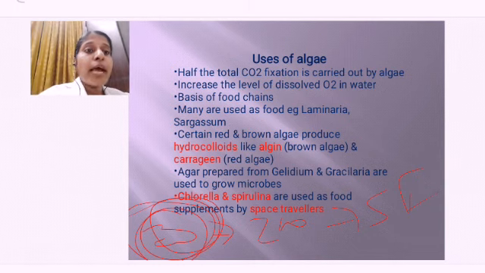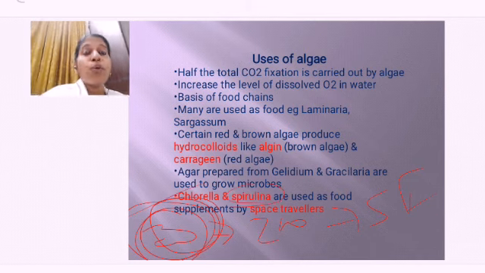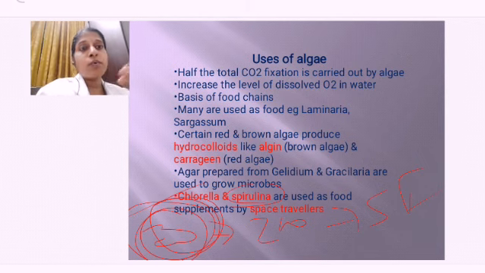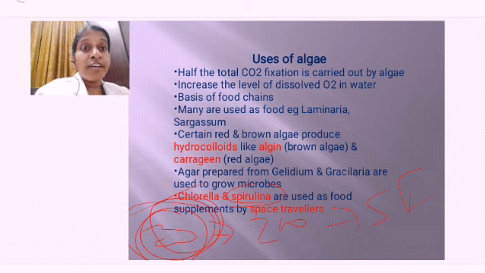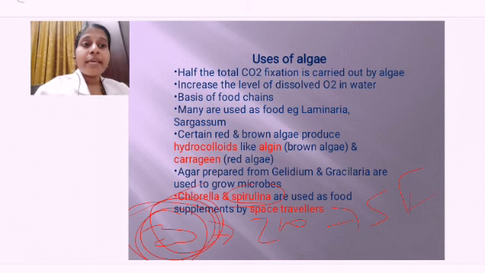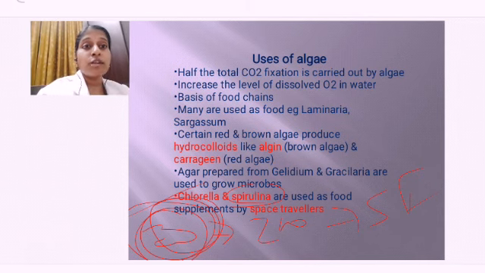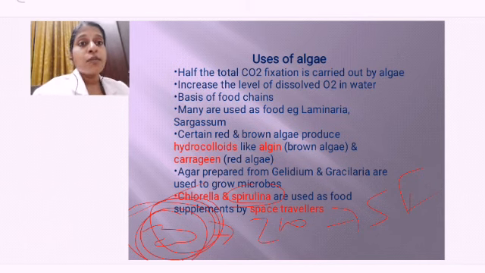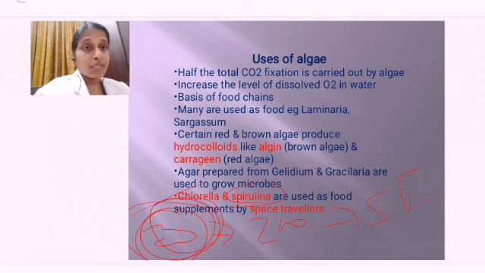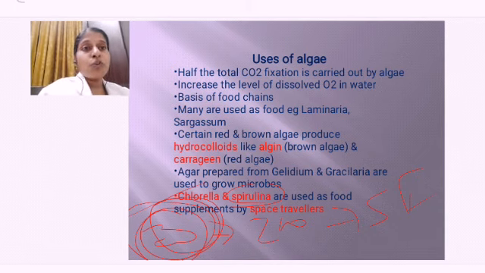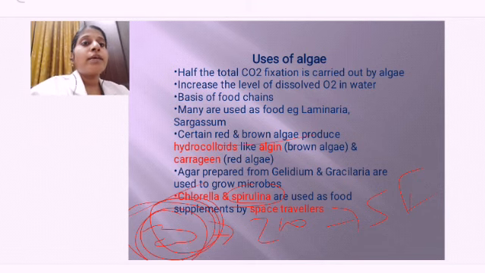And you also know that some of the algae like chlorella as well as spirulina, they have been dried and converted into powders, and they are very rich in protein. That's why protein powders and all are available, isn't it? For making that we are using these algae, and it is also a food supplement for those who are traveling into space. They take this as food. Okay, so it is easily digestible, at the same time it's highly rich in nutrients. So that is one other good use of what? Algae. Then some red and brown algae, when you are seeing, are producing hydrocolloids.